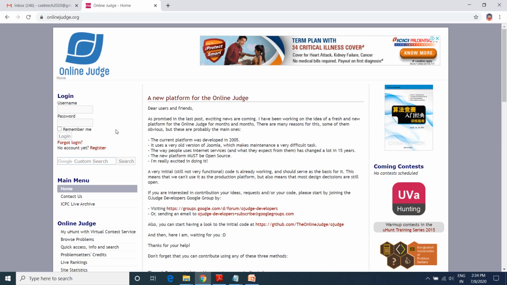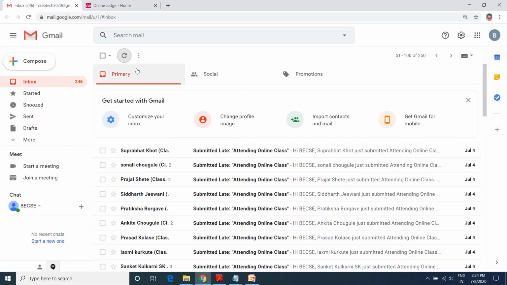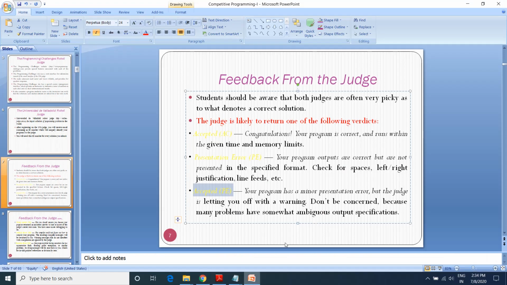If your program is accepted, that confirmation mail will be sent to you, and that mail will be considered as your submission for a particular problem, and it will be submitted at the end of the semester for this particular subject. Thank you.